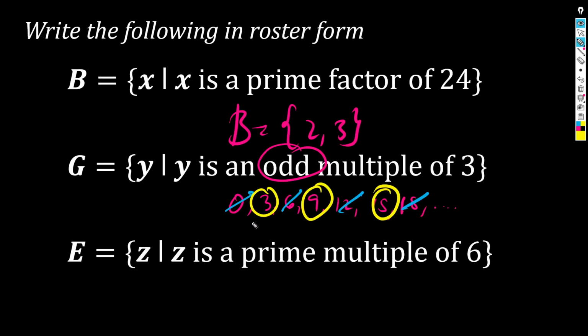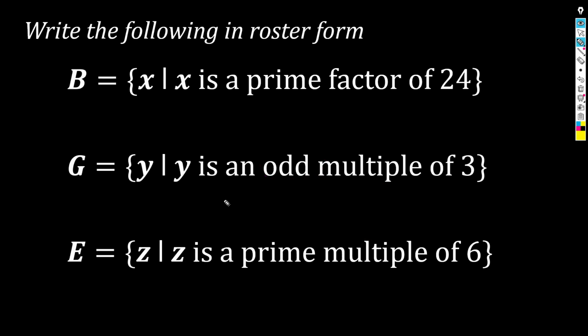In fact, notice, parang may pattern nga yan, no? 3 to get to 9, I add 6. Diba? 9 to get to 15, I add 6. So, presumably, to get to the next odd multiple of 3 here, I add 6 to 15, which is 21. Which is correct. Tama pa rin. Odd multiple pa rin siya. Diba? So, G, therefore, is the set containing 3, plus 6 tayo ulit, 9, plus 6 tayo ulit, 15, plus 6 dyan, 21, and so on. That is G in roster form.